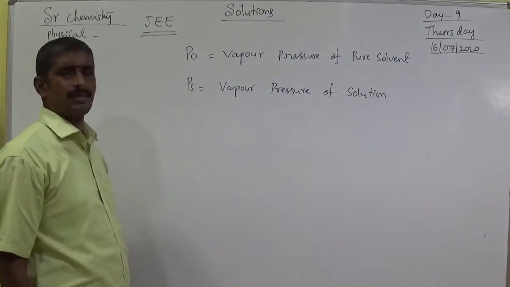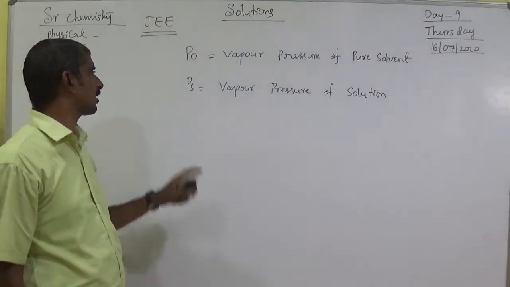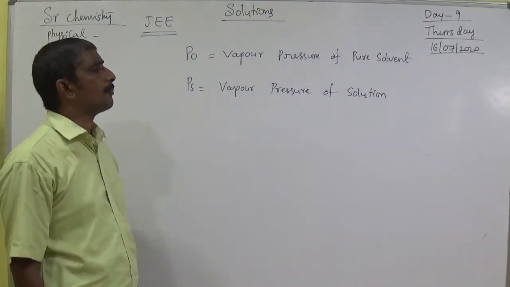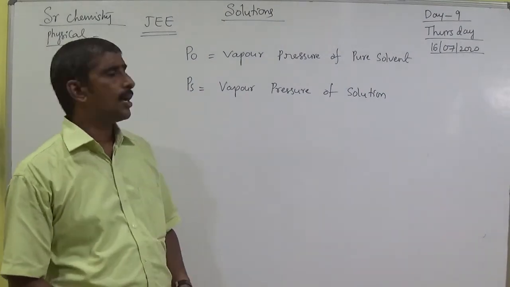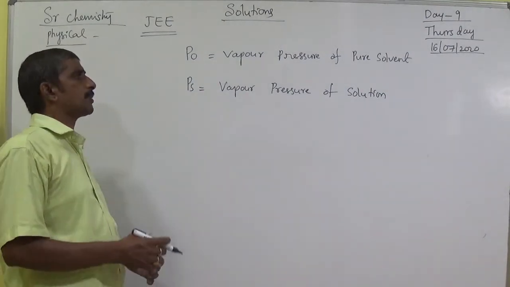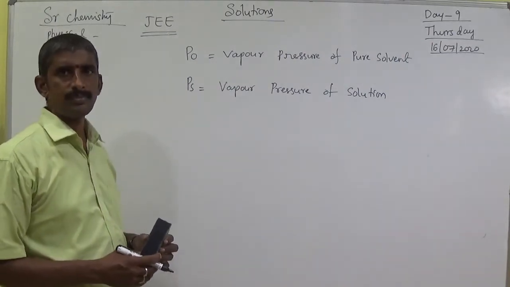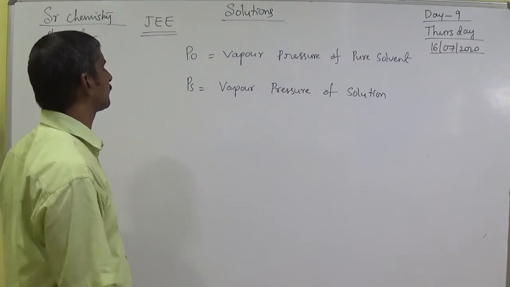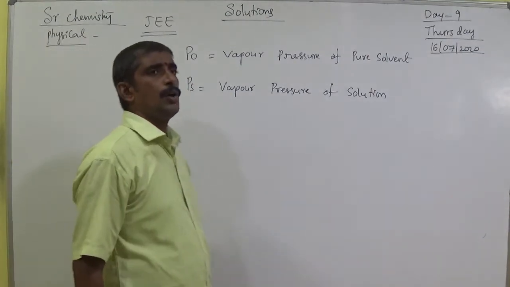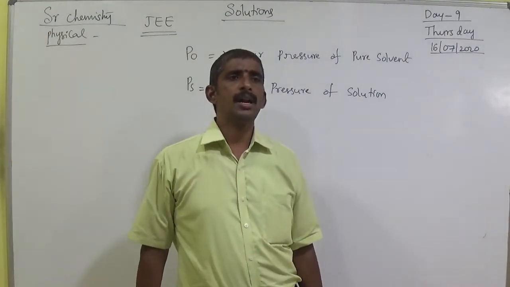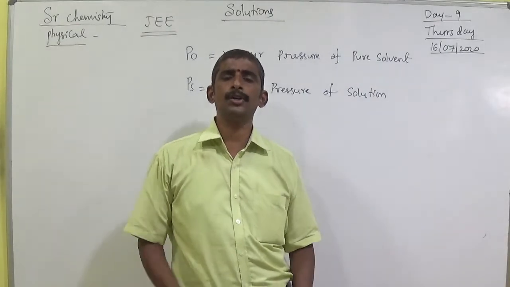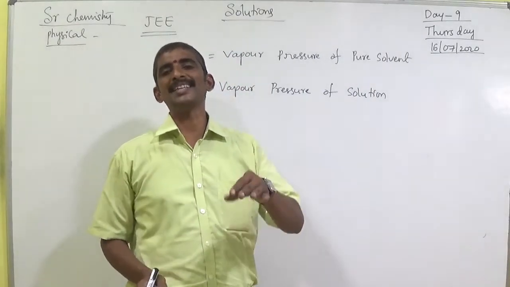P naught and PS. Some books mention only P, but either is correct. P naught means the vapor pressure of the pure solvent, and PS means the vapor pressure of the solution. Generally, when a non-volatile solute is added to a solvent, vapor pressure decreases.